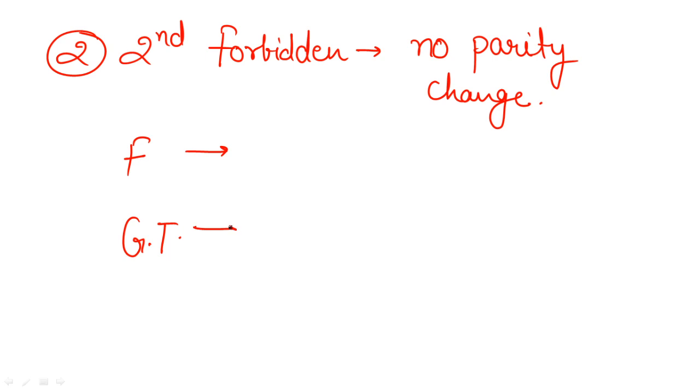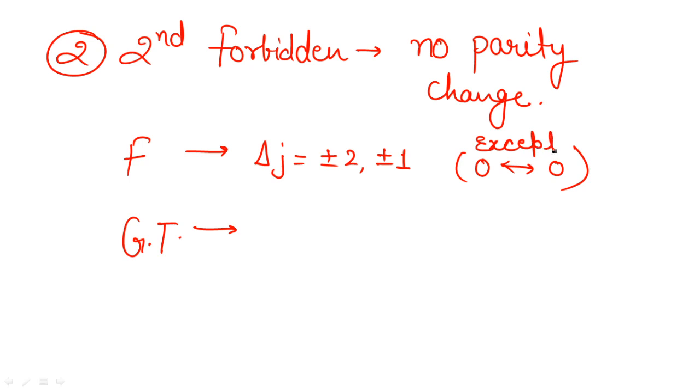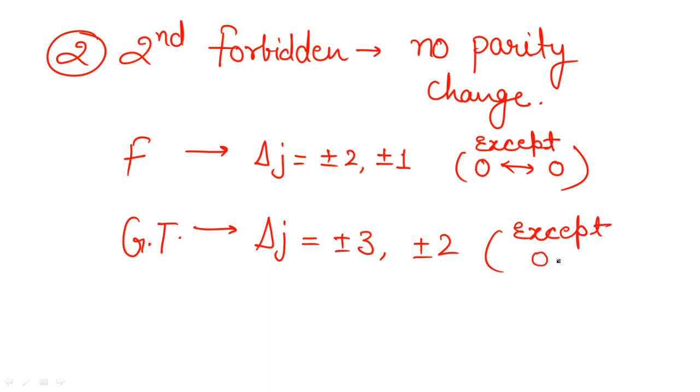So if we are going to talk about the selection rules in this case, in the first case, it's going to be delta J equal to plus minus 2 or plus minus 1 both. Okay, but 0 to 0 you will not consider. So except 0 to 0. If we are talking about the next point, that is related to Gamow-Teller, which is delta J equal to plus minus 3 and plus minus 2, except 0 to 2 or 2 to 0. Clear? Except this one. It is not included in that condition.